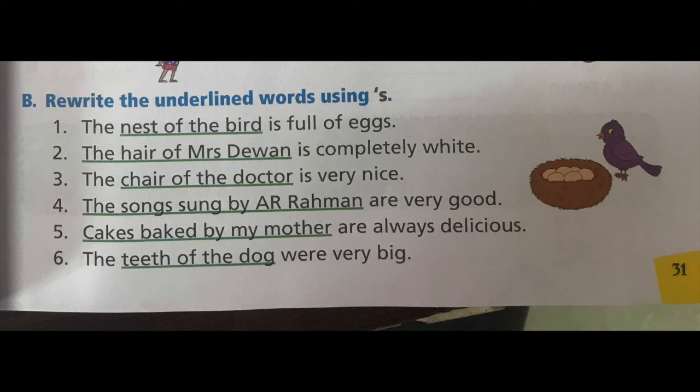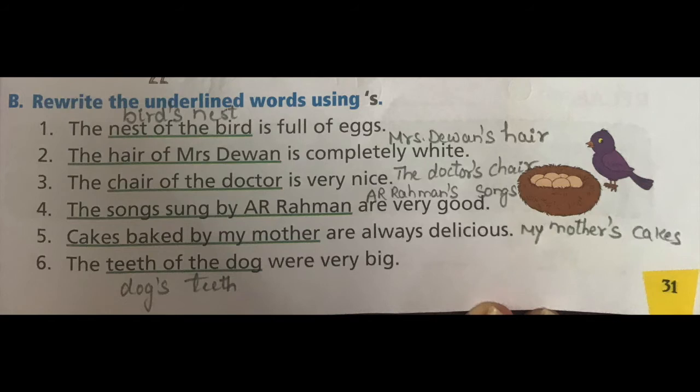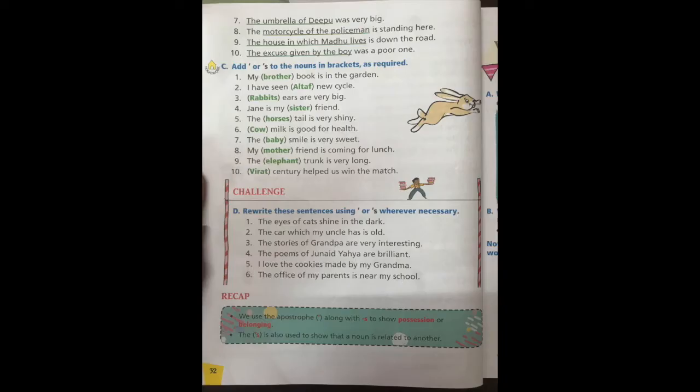Alright. Now, you will do 5 and 6 by yourself. And then, look on the screen. You have the answers. Cross-check with what you have written. In the next page, you also have 7, 8, 9, 10. Do that yourself. Okay. Now let's do the exercise C. Add apostrophe or apostrophe S to the nouns in brackets as required.